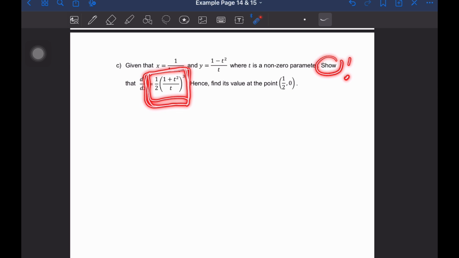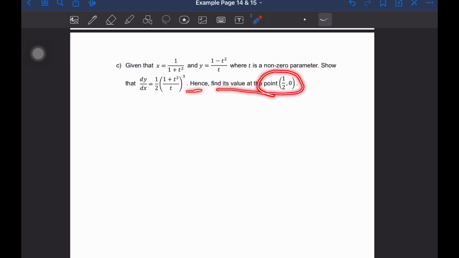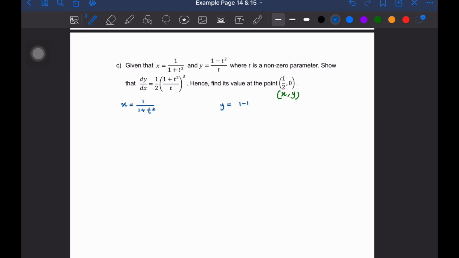Okay, and then lepas show dia kata hence find its value at the point 1 over 2, 0. Okay, point awak tahu it's a coordinate, means that coordinate is given in x and y. Okay, so 1 over 2 is the value of x, 0 is the value of y. Okay, so x equal to 1 over 2, y is equal to 0. Okay, so jom kita terus differentiate from here. Okay, so kejap before kita differentiate, okay, so kita ada x equal to 1 over 1 plus t square. And then y is equal to 1 minus t square over t.